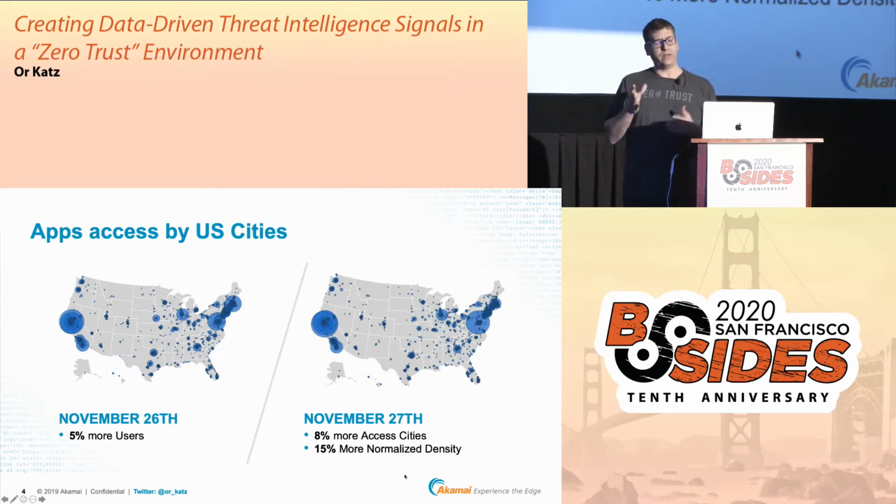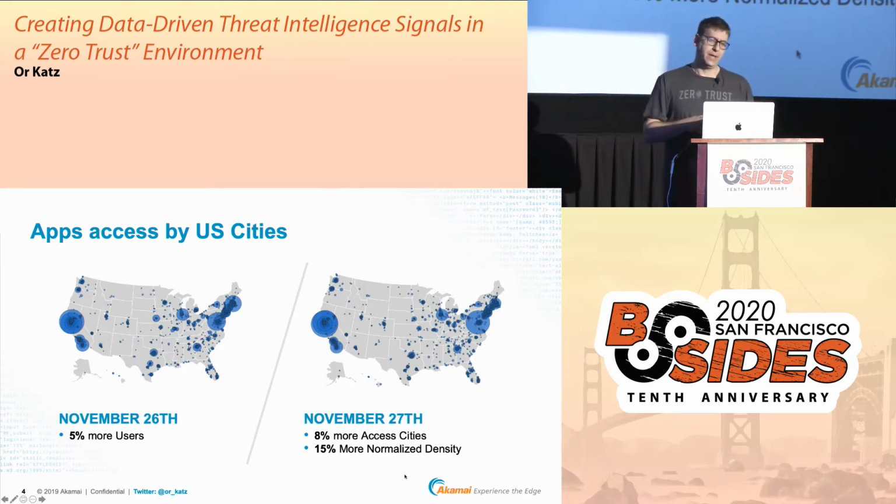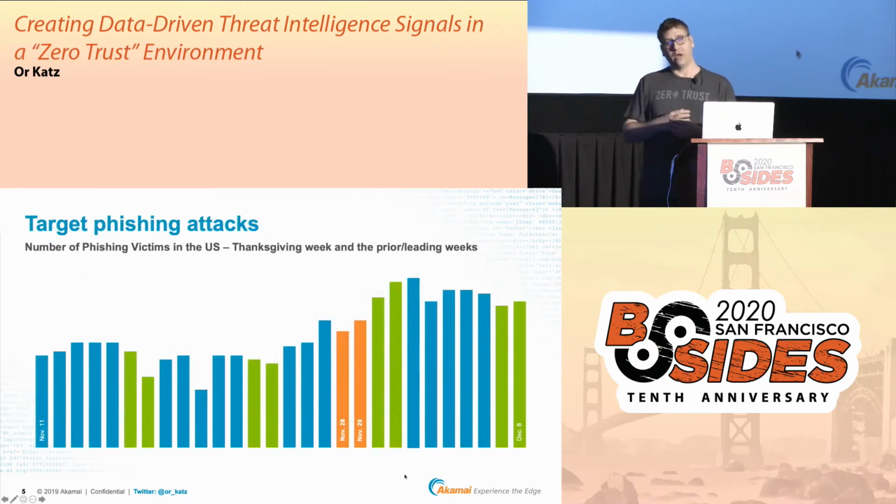Now, we talked about accessibility, right? But what happens when it comes to the adversary? What happens on those same days in terms of attacks and users being attacked? So we also got into some of the data that we have related to phishing attacks. And these are the number of victims for phishing attacks in the same time frame, between November 11 and December 8, the same time frame that we looked into as an access.